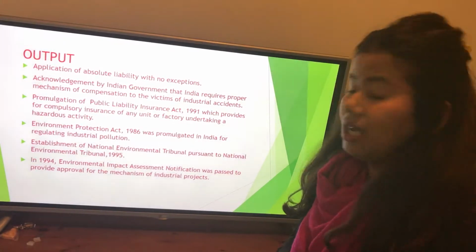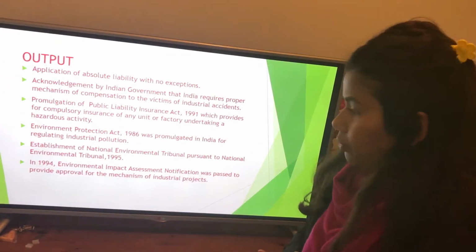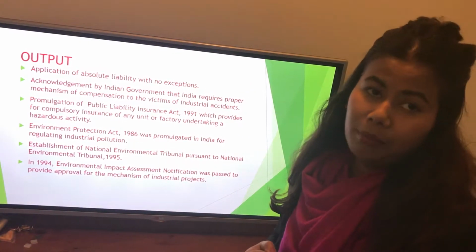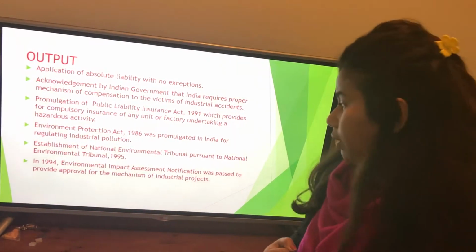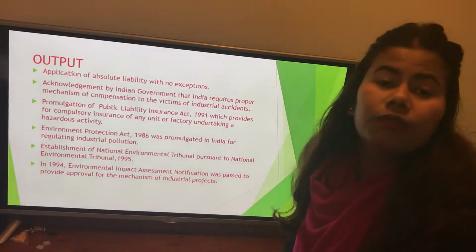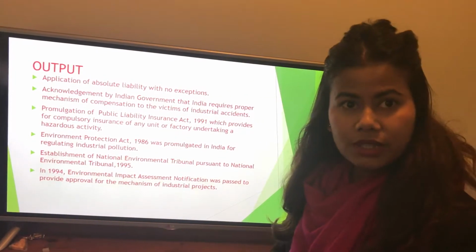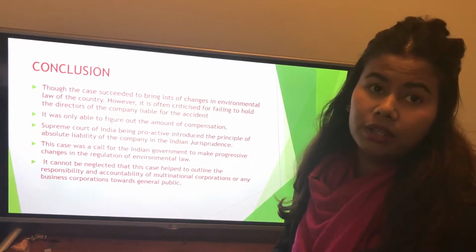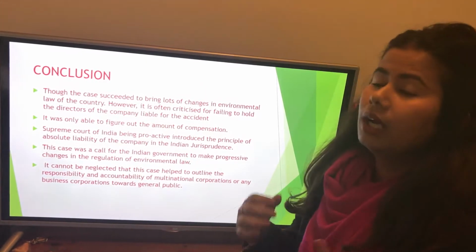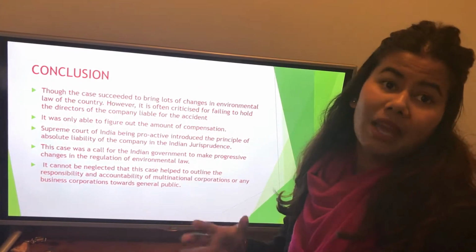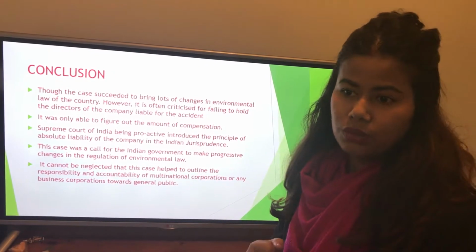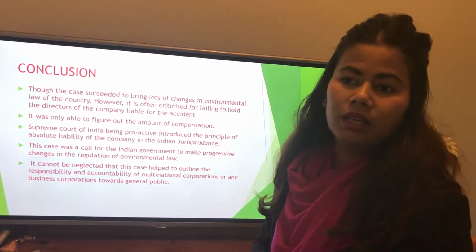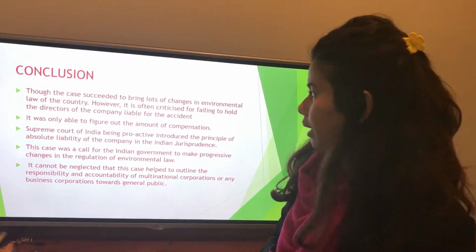The establishment of the National Environment Tribunal in 1995 happened because of this case. And in 1994, the Environment Impact Assessment Notification was passed due to this case, which made it compulsory for industries to go through impact assessment before establishing, which is one of the landmark things in environment law and protection of the environment.